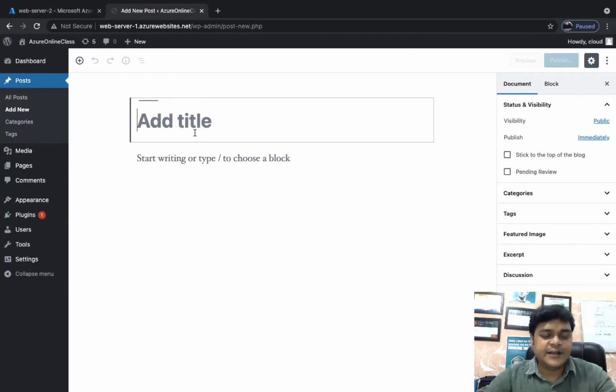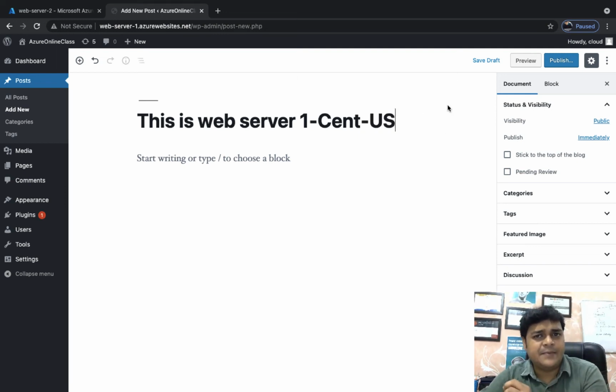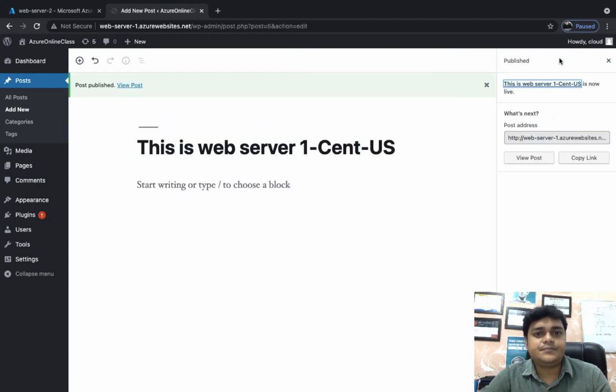Okay, so this is the dashboard. I'm going to type this is web server 1 and location is Central US. Just type anything, only for identification, and make it publish. Fine, this is web server 1 Central US.